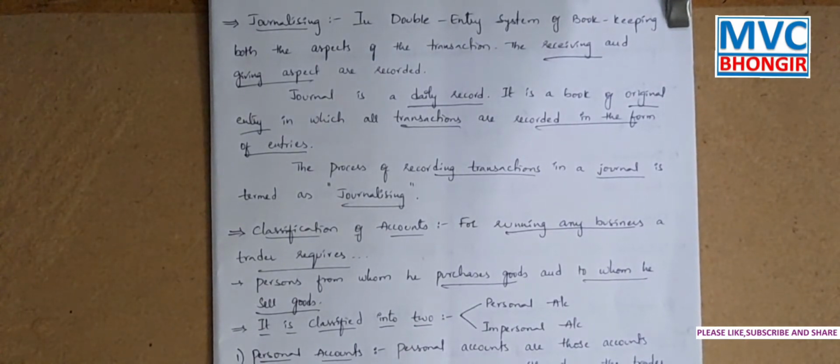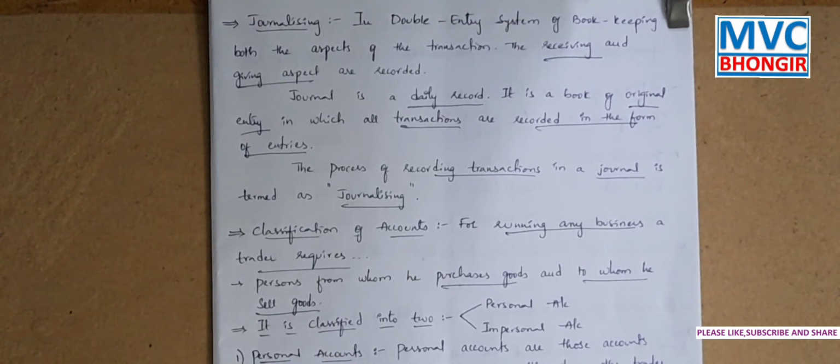So the trader should know from whom he purchases the goods and to whom he sells the goods, and also goods intended for resale and some other assets such as furniture, machinery, etc. Further, in the course of his business, he has to incur some expenditure also, such as rent, wages, salaries, insurance, stationery, etc. It clearly says that the accounts maintained by him must be related to all these categories.